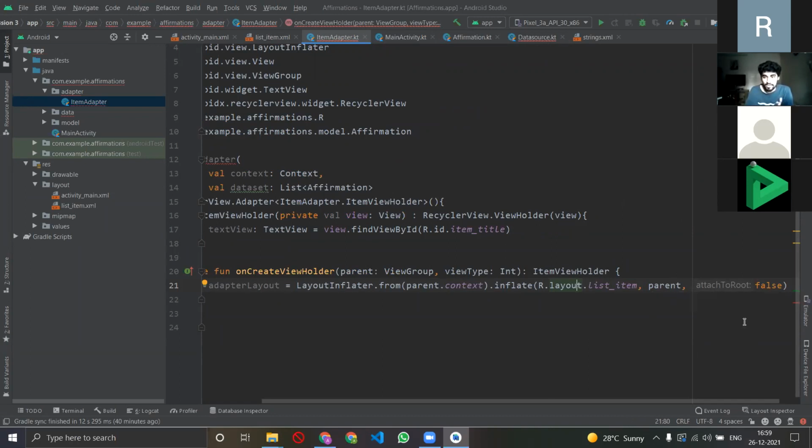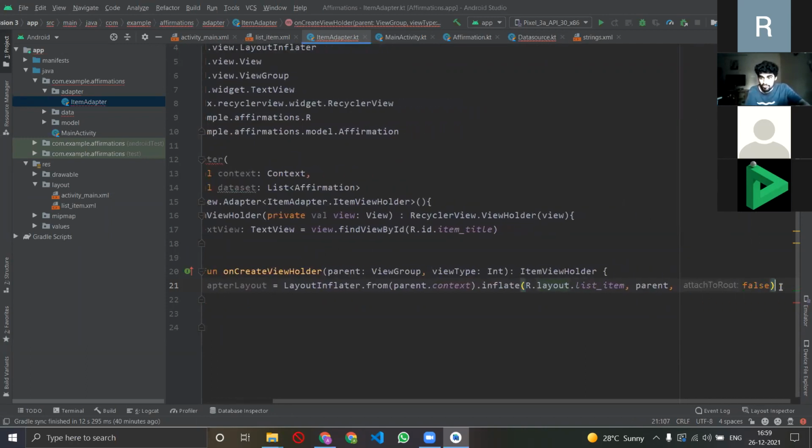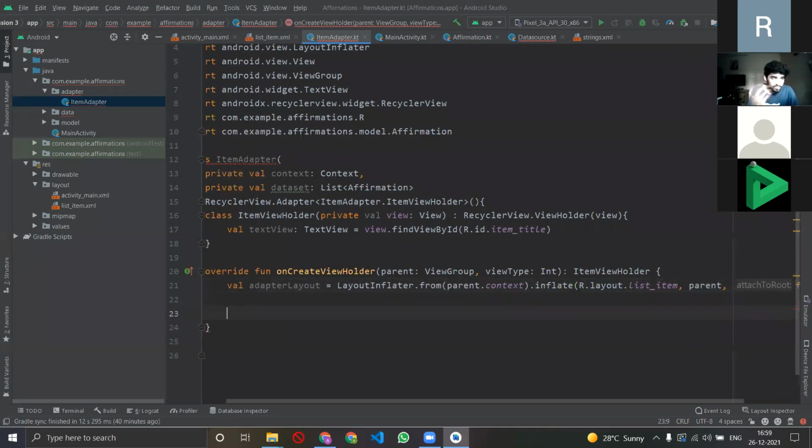तो तू उसको parent बना दे, and don't attach it to the root, right? I don't want it to be attached to the root, right? So now we have created a function, but हमने उस function में कुछ return नहीं किया, right? So it's very important that if the function is not a void function, you return something, right?